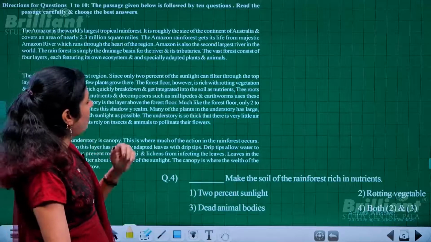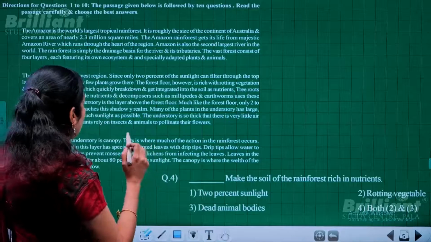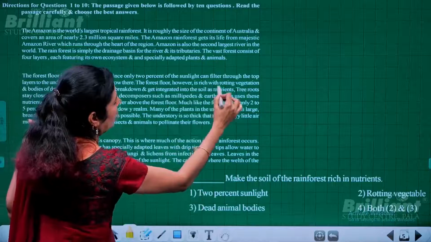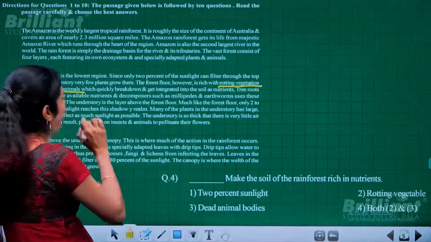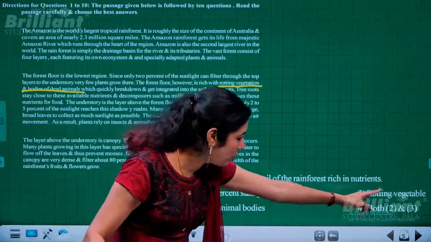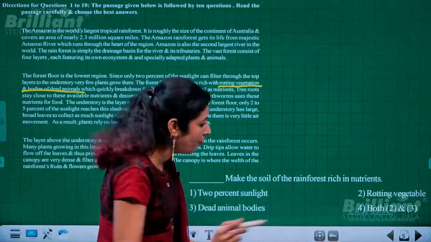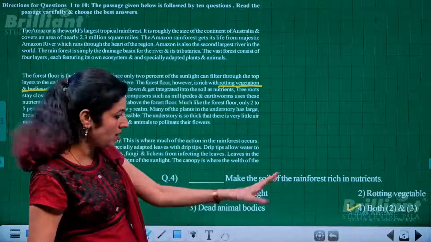Let us see if these are available. See, it's rich with rotting vegetation and bodies of dead animals. Two options are possible, that means the second and third, so you have to choose the fourth one, which includes both. This is the correct option.